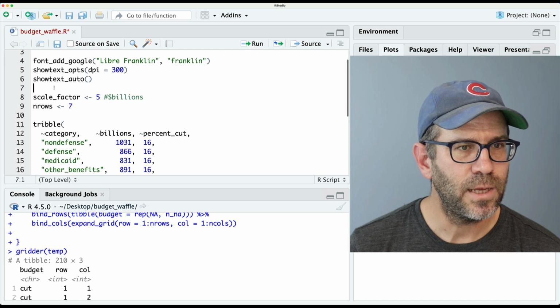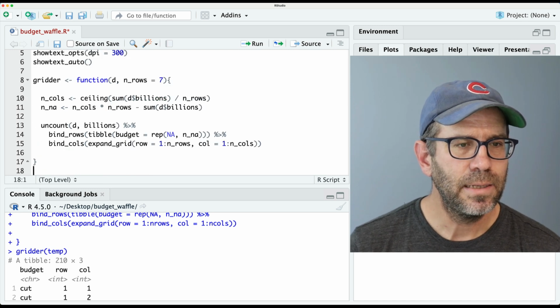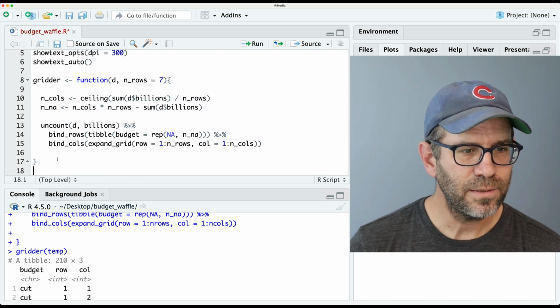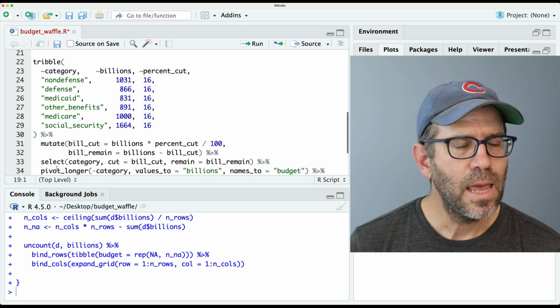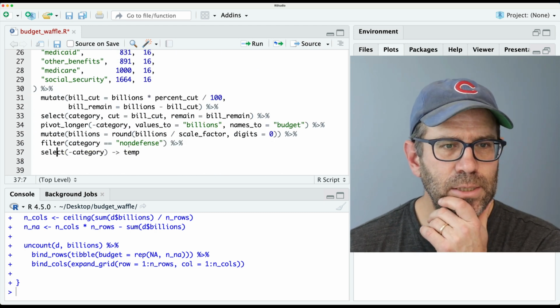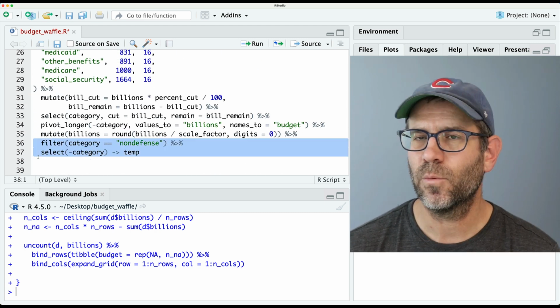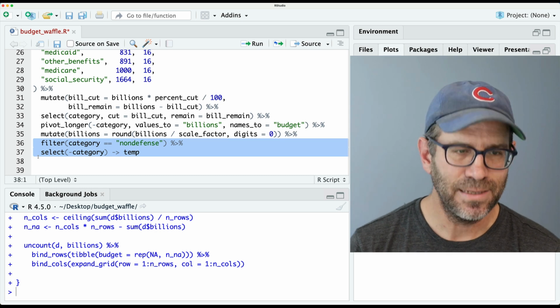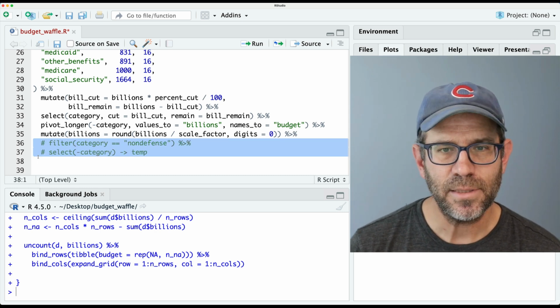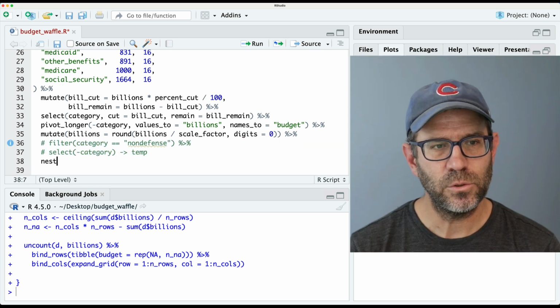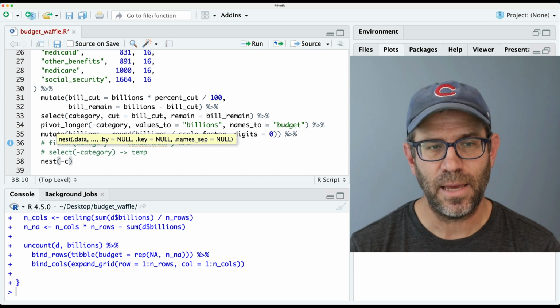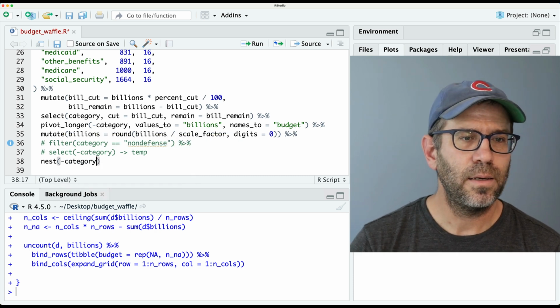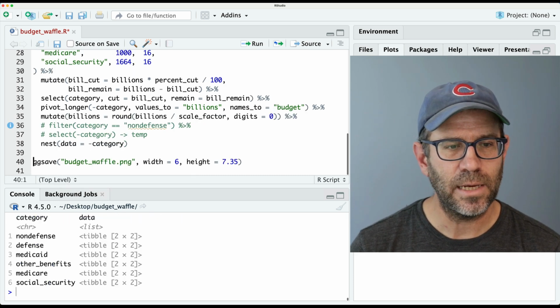I'm going to put that back up here at the top, and I think that should work. Make sure it's loaded. Now what I want to do is take this stuff where I filtered, selected, and assigned it to temp. I'm going to comment that out for now. So now I'm going to do a nest on everything except category, and I'll call this data equals negative category.